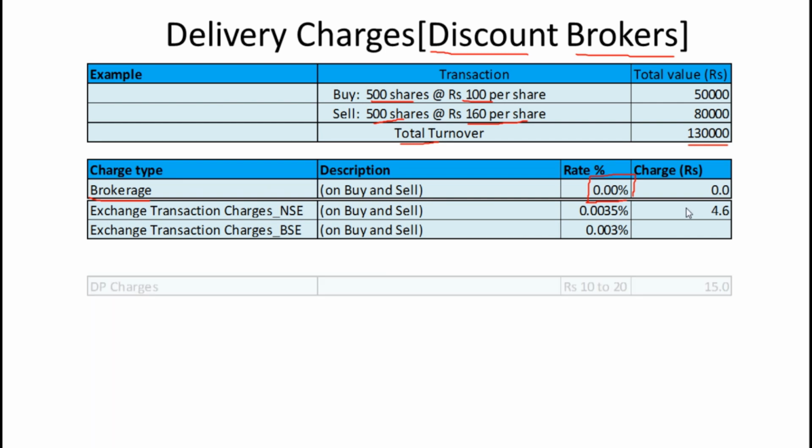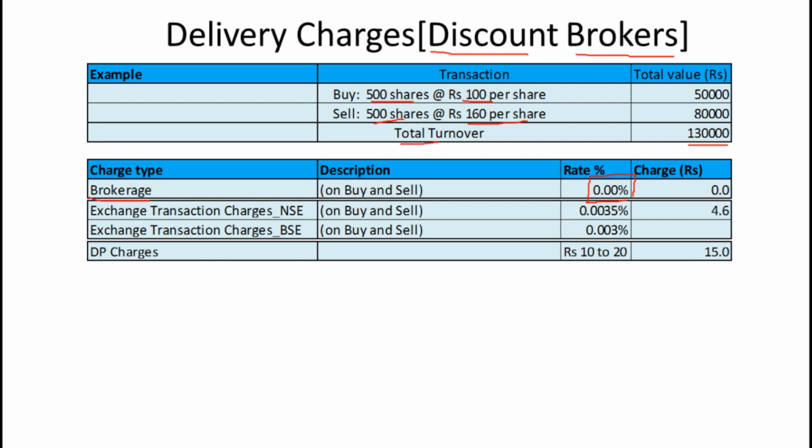Come to other charge, DP charges. This is an additional charge for delivery. This charge is levied by the depository participants. In India, we have 2 depository participants. One is NSDL, the other one is CDSL. These depository participants maintain all our share certificates with them. So they also levy some amount on each transaction.